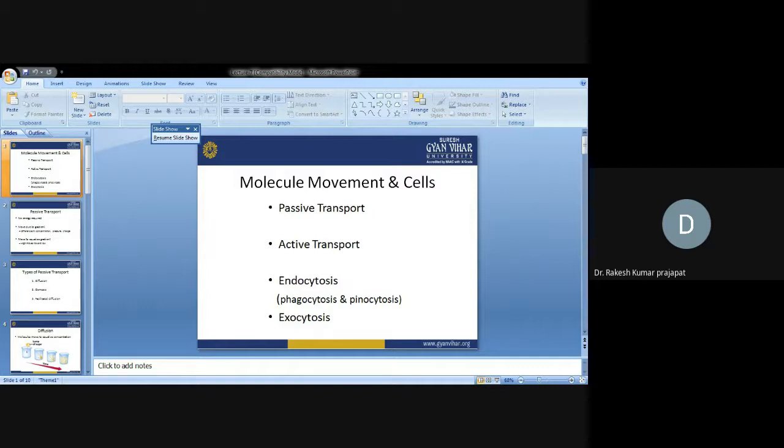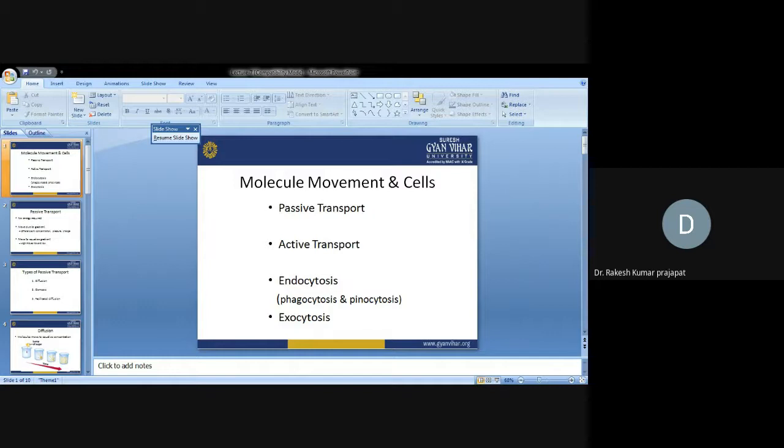Facilitated diffusion depends on a differentially permeable membrane. Channels specifically help molecules or ions enter the cell. Channels usually are transport proteins. Aquaporins facilitate the movement of water. There is no energy needed in that. In the process of facilitated transport, the protein binds with the molecule, the shape of the protein gets changed, and the molecule moves across the membrane.